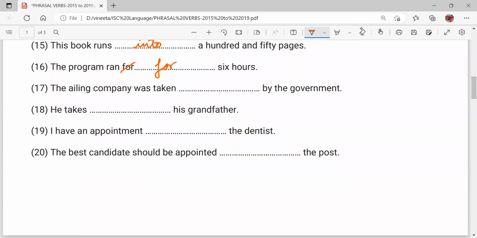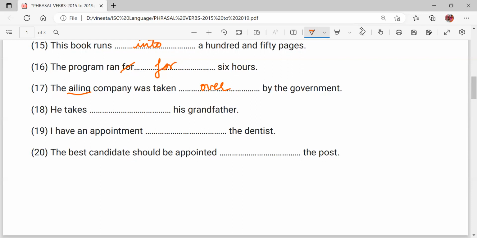Next, the ailing company was taken dash by the government. Ailing is like we use it for ill. So ailing company means it was ill, it was not keeping well, not doing good. Ailing company is like the company which is going into loss. So the ailing company was taken over by the government.